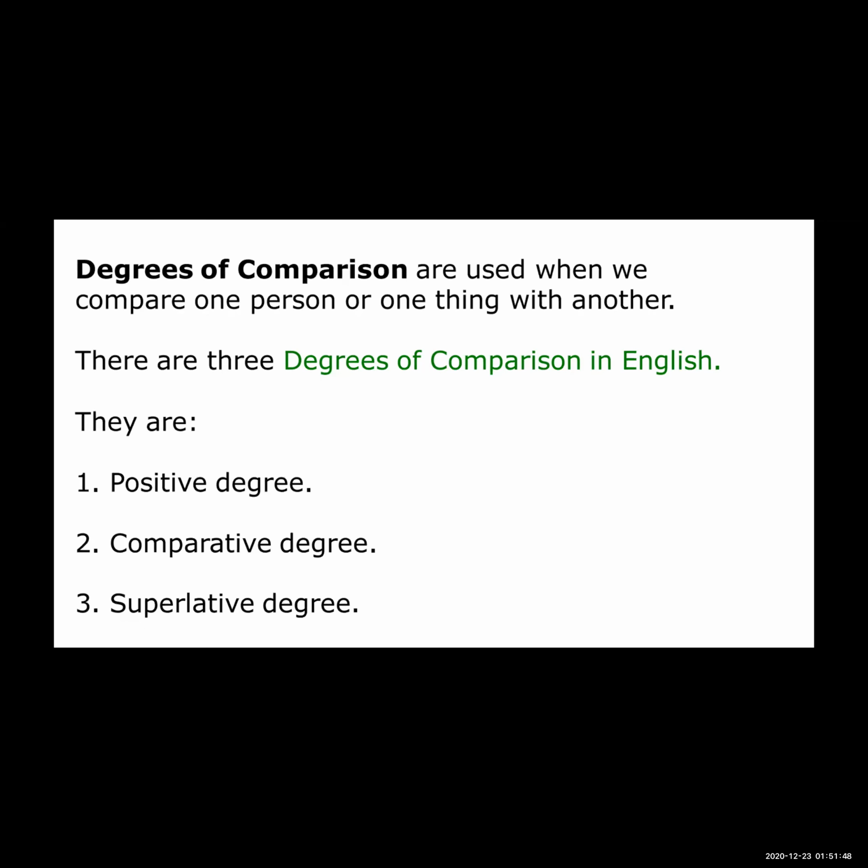So see, if I am giving the example of the strong, okay, so strong is a positive degree, then stronger is a comparative degree, and strongest, okay, it's a superlative degree. For converting positive degree adjective to the comparative degree adjective, at that time we need to join er. Okay, we need to join er.